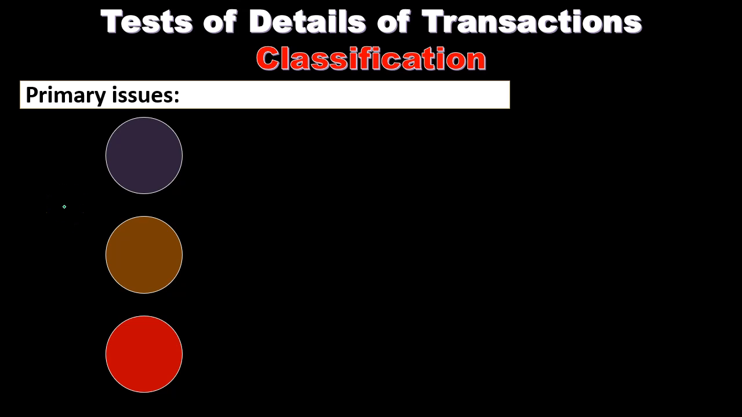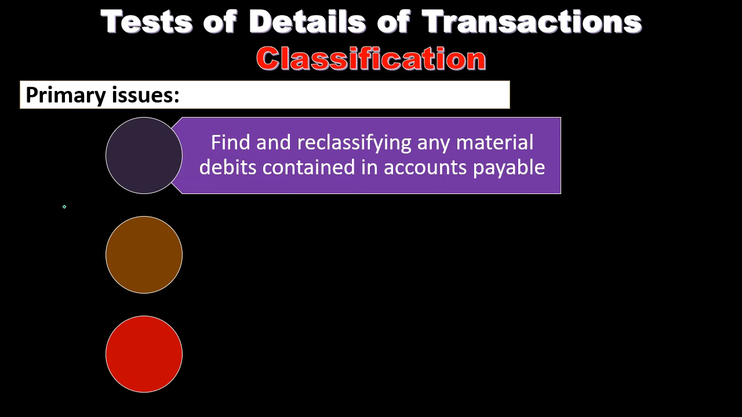The primary issues with regards to classifications with the test of details of transactions are: find and reclassify any material debits contained in accounts payable. So we're going to go through the detail of accounts payable. If there are debit balances in the accounts payable balances, then it shouldn't be the case that we should have a debit balance in accounts payable. Something kind of funny possibly happened at that point in time, and we'd want to remove any debit balances in the accounts payable. Now, there could be a debit balance if there is some kind of policy.